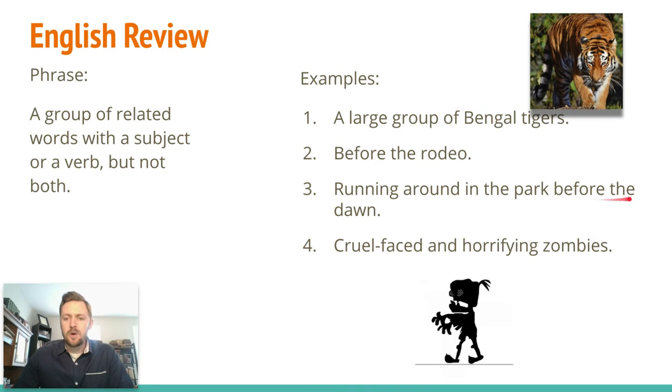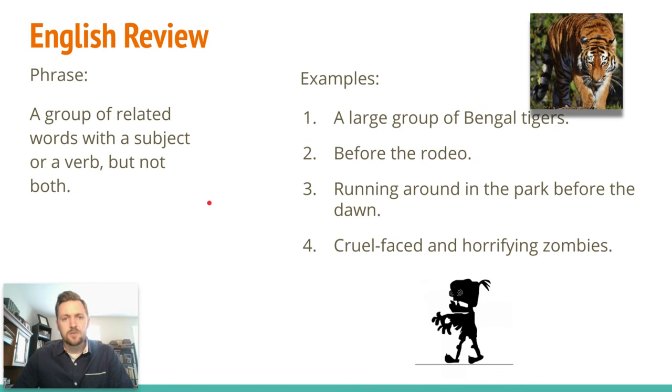What about this one? Running around in the park before the dawn. We get a verb, we get prepositional phrases, but there's nothing to do that action. There's no noun, there's no subject that can do that action. So this is also a phrase. And then this one, cruel-faced and horrifying zombies, you've got a subject and you've got some modifiers of that noun, but there's no verb, there's no action or state of being conveyed in this group of words. So these are all phrases.